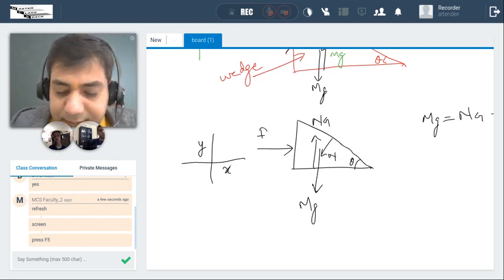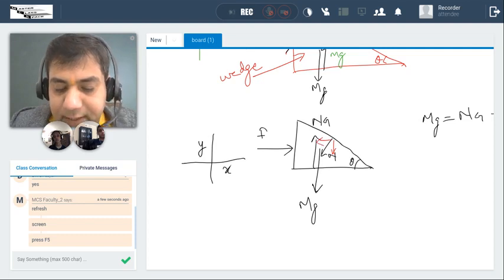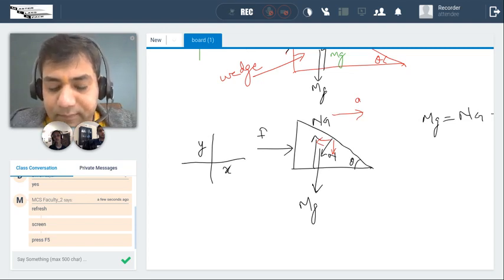Why don't you realize this one? This is a component of N. This is a component of N. And this wedge is also moving with acceleration A.